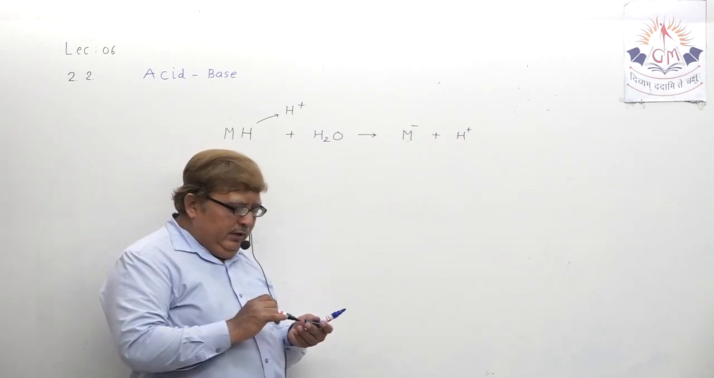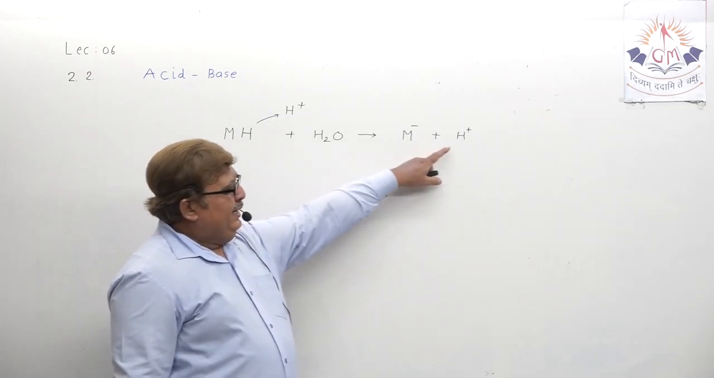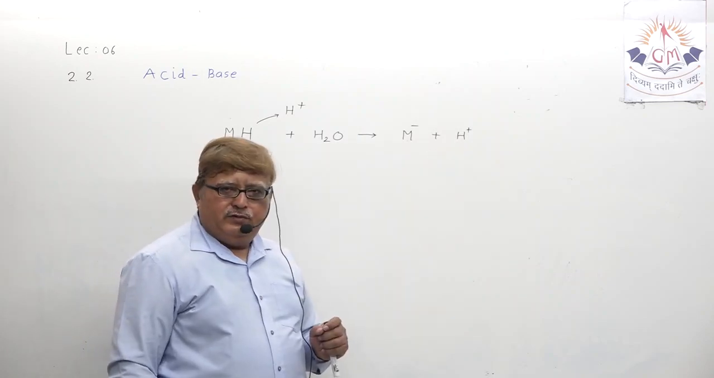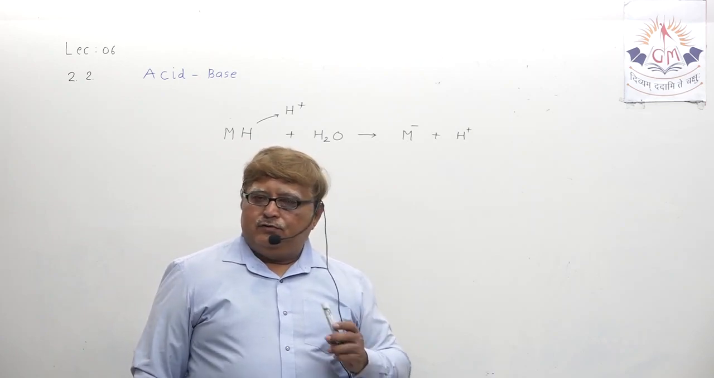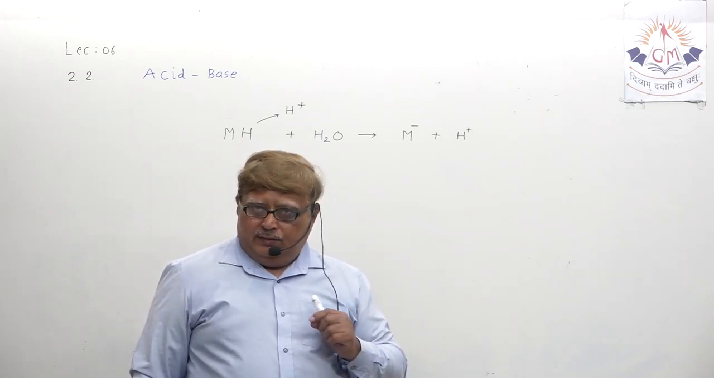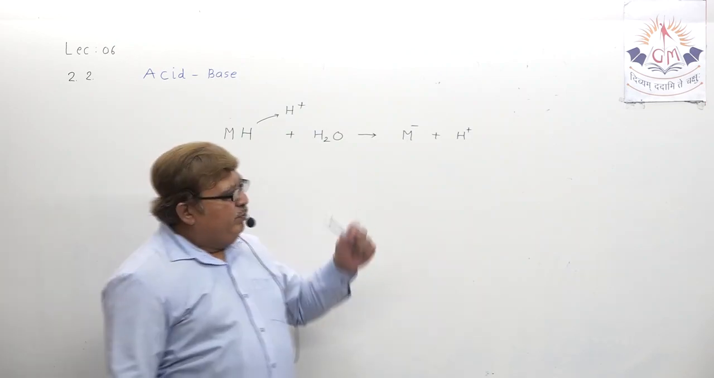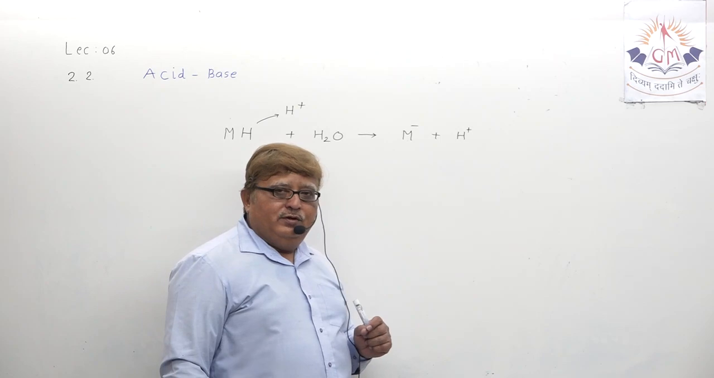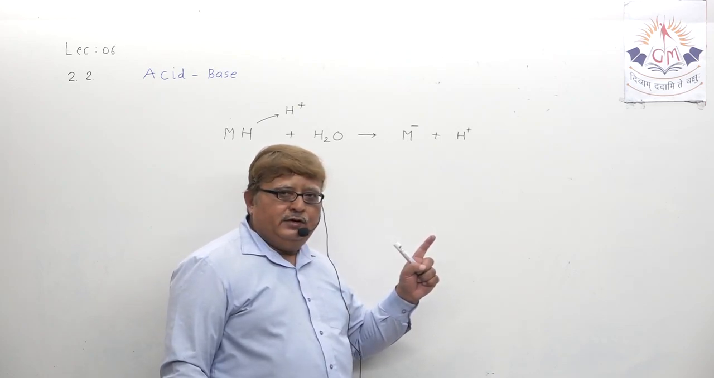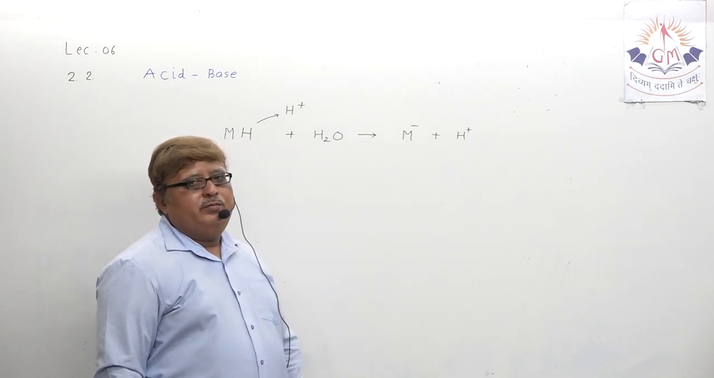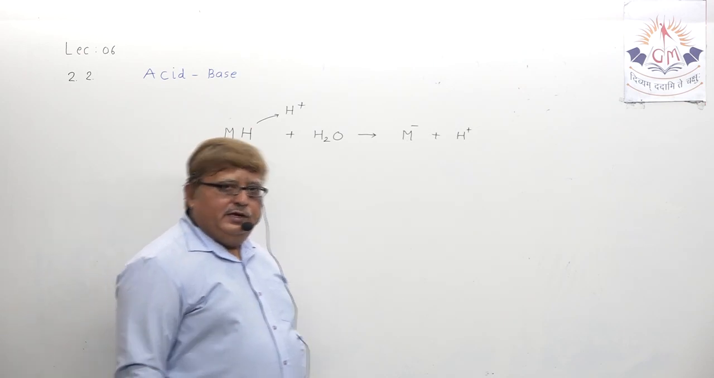But one thing I should explain, my dear student, is what H plus ultimately is. Can you tell me? H means hydrogen. Hydrogen has one proton and one electron. There is no neutron in natural hydrogen. So H plus means proton, no? Does a proton exist independently? Not at all.